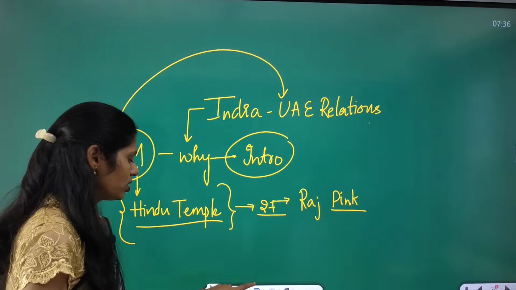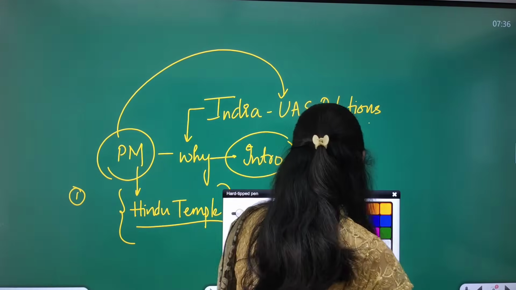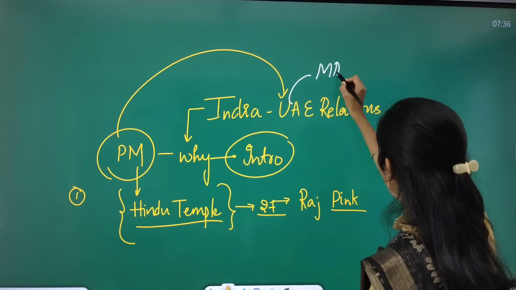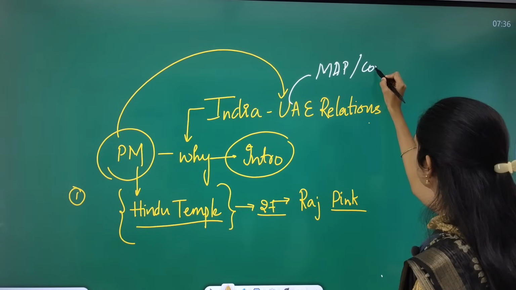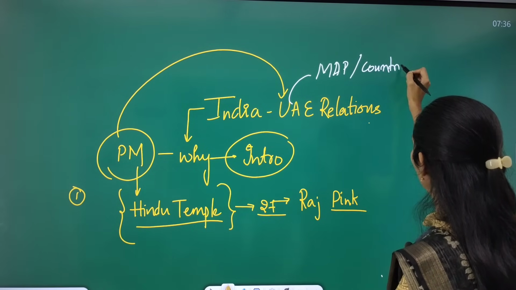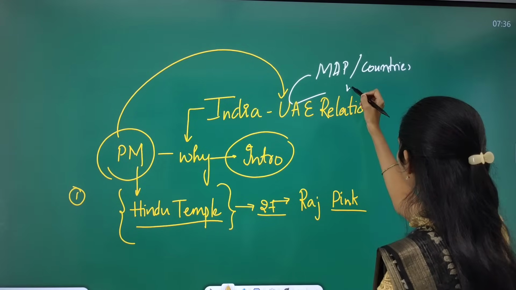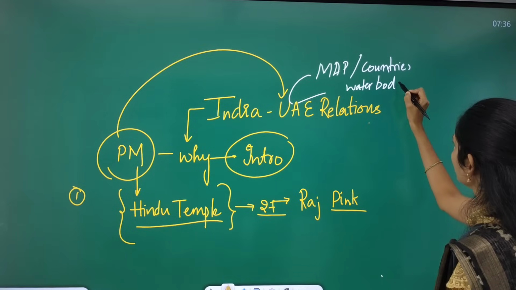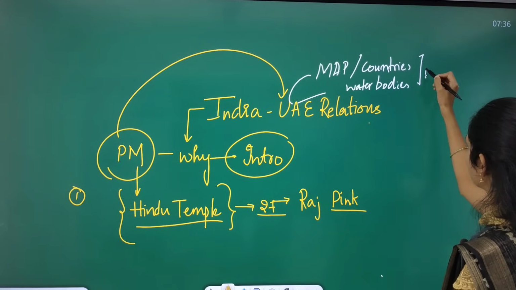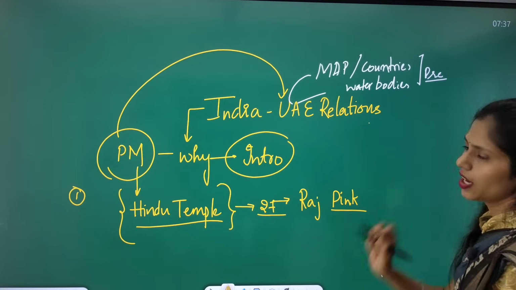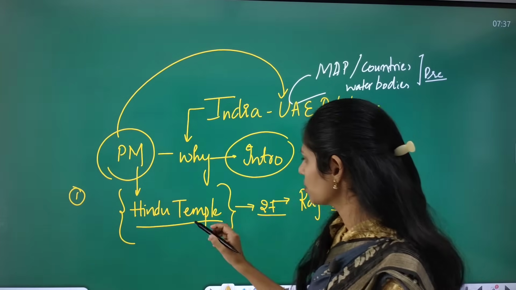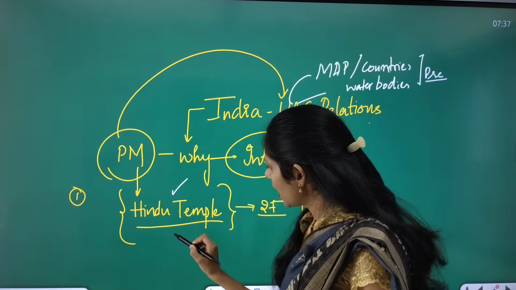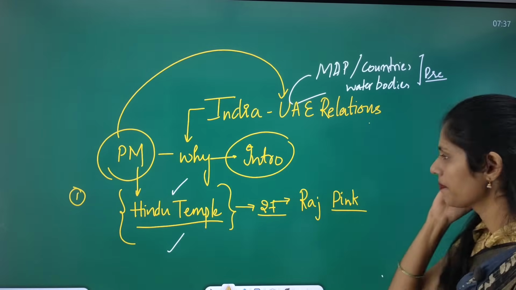And here you have to see some dimensions. First you have to see the map of UAE and which countries share a boundary with it. And you have to see the nearby water bodies. It is very important because you can get a prelims-based question here. You can also get a prelims-based question from this temple and its architecture. So you have to be prepared with this topic.